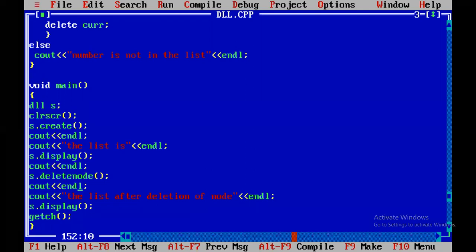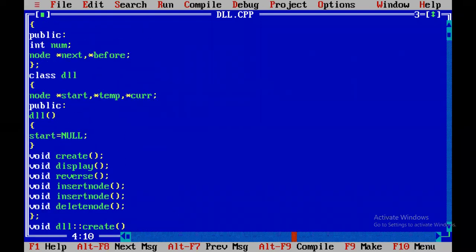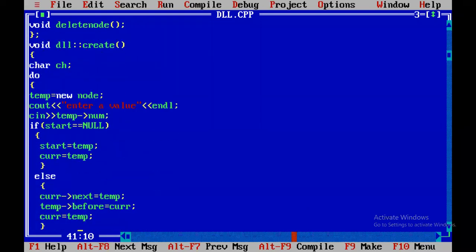Menu-driven programming is required. So how to develop it? Here we implemented 5 modules and tested all of them. But I want to run whichever module I require. So in this case, it is necessary to develop a menu-driven program. Once I develop the program in menu-driven form, we can do it very easily. Tomorrow I will tell you how to develop menu-driven programs. So this is about the W-link list.